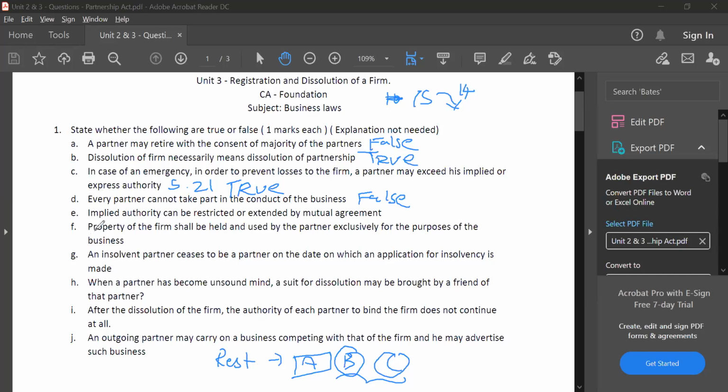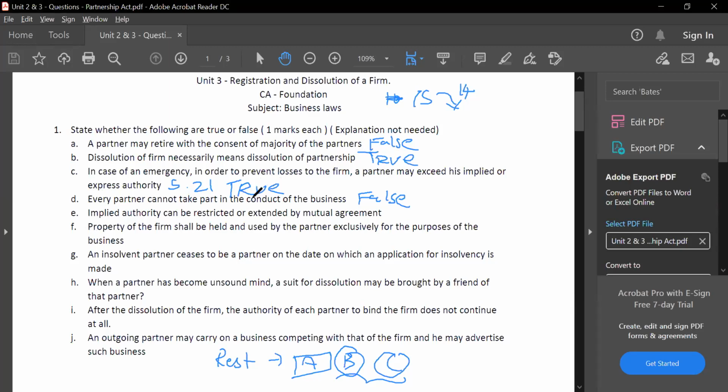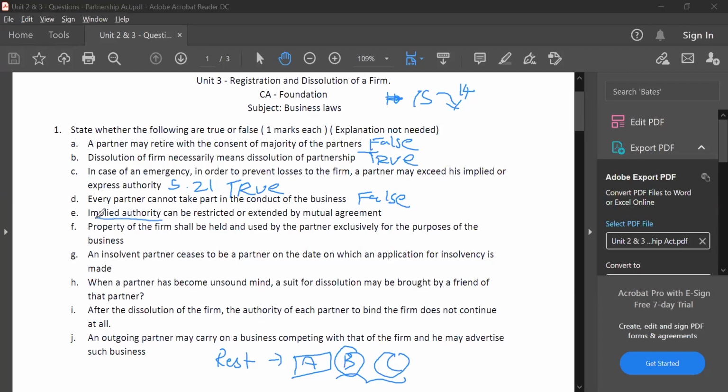Implied authority can be restricted or extended by mutual agreement. Answer, true. Guys, for question number E, implied authority we learned in sections 18 and 19. The Act is telling what is implied authority. However, it can be restricted from what is there in the Act. It can also be extended by mutual agreement between the partners. Very much allowed. The answer is true.